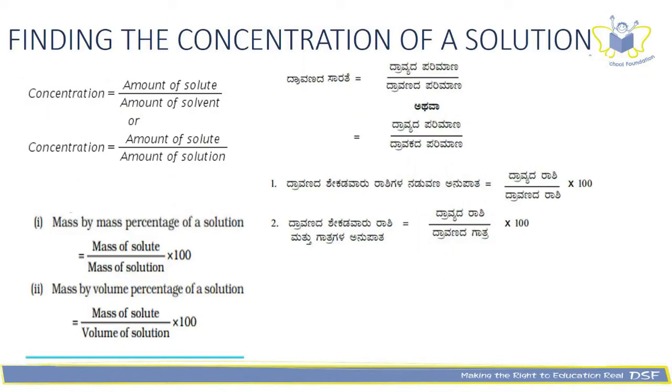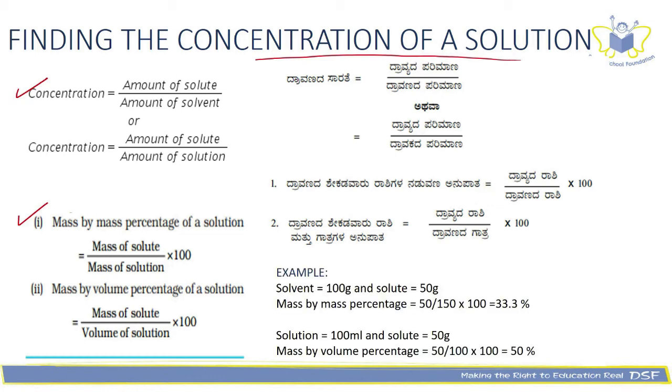Let us look at how to find out the concentration of a solution. Here you can see the formulas which you can use to find the concentration. Here are some examples. If they have given you the mass of the solvent and the solute, you can use the mass by mass percentage: the mass of the solute, which is 50, divided by the mass of the solution, into 100.